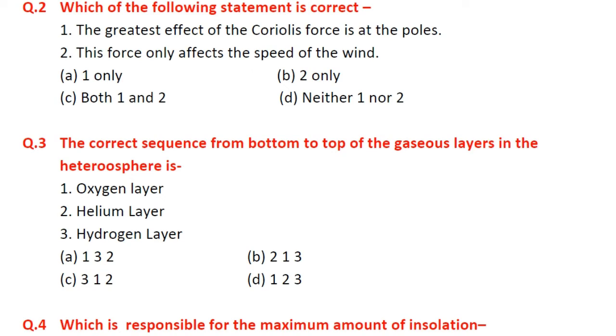The Coriolis force affects only the direction of the wind, never the speed of the wind, so the second statement is wrong. And the greatest effect of the Coriolis force is at the poles and the least at the equator.